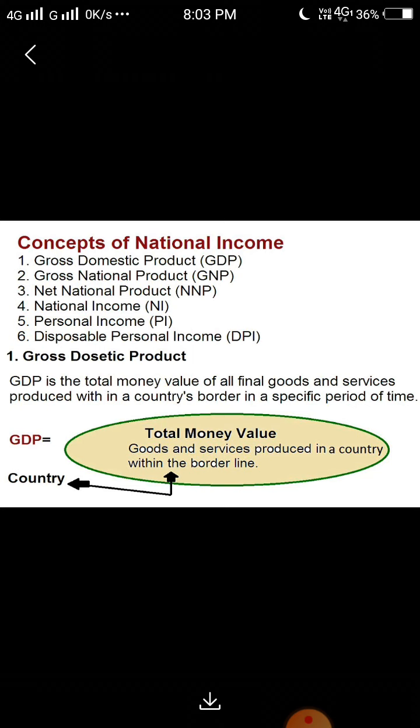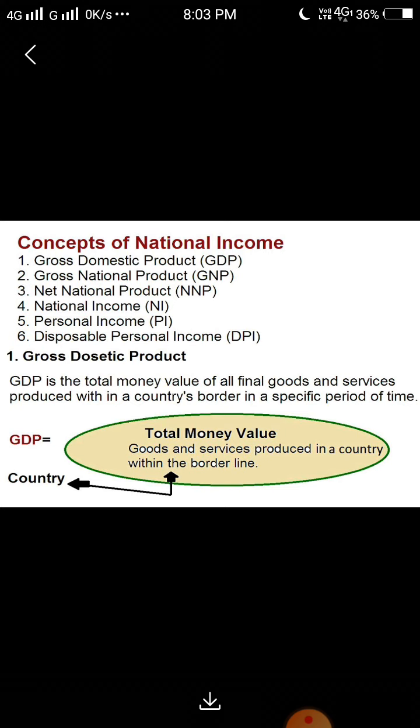First, we understand GDP, gross domestic product. What is GDP? The GDP is the total money value of final goods and services produced within country borders. That is called GDP in a specific period of time. The GDP equals the total money value of goods and services produced within the country's border lines, right? That is called gross domestic product. Hope you understand it, right? Some other basic concepts of national income.